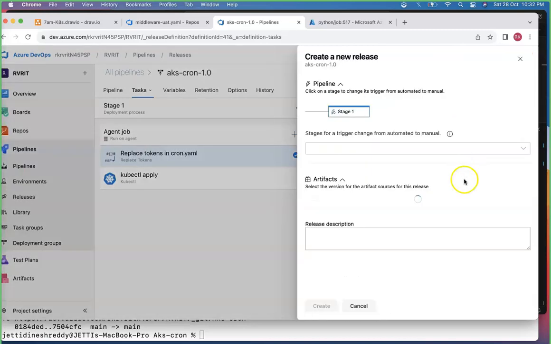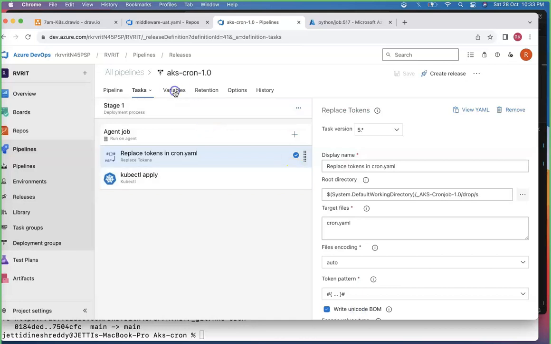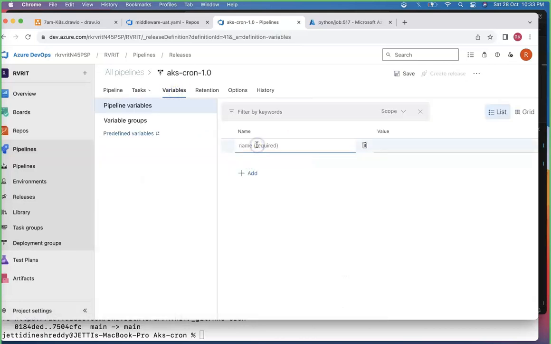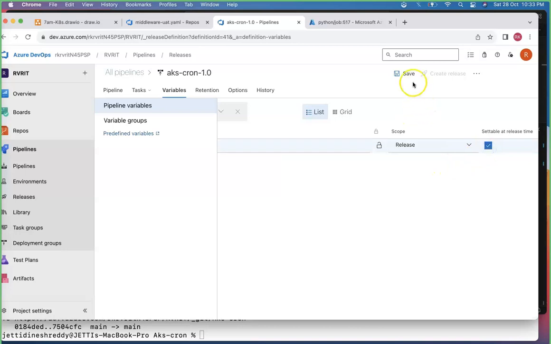So once you are done, just create this particular thing to your Kubernetes cluster. Interesting fact: you have not added a build variable. You need to add the build variable, build number. You are just giving a dummy value as 100, but you need to override this one while you are creating a release.